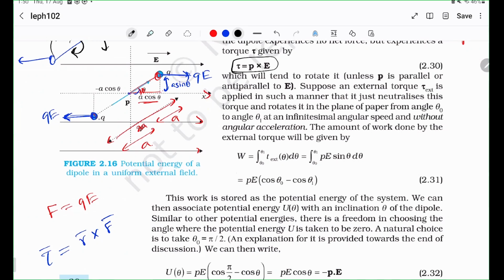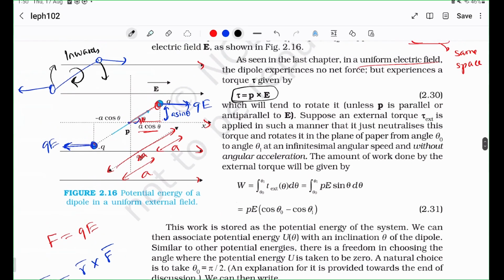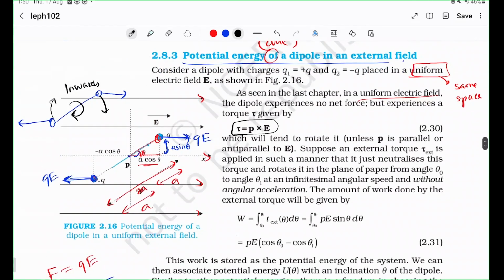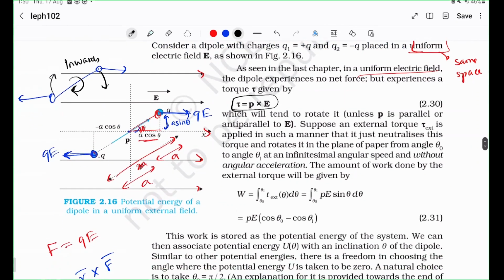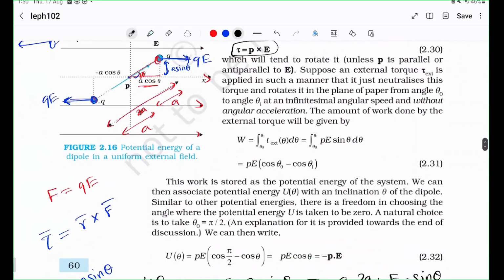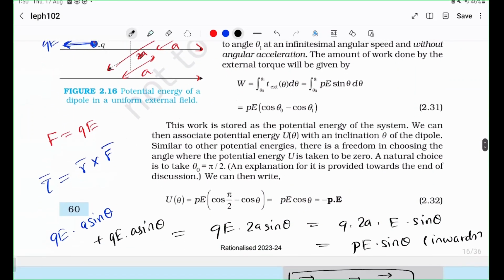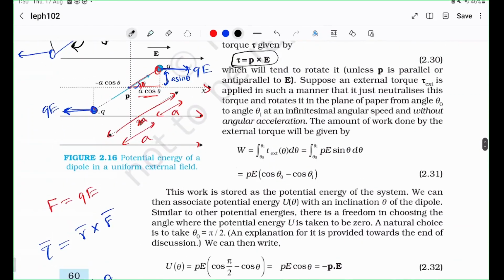So there you go. The torque is obviously the rotational analog of the force, right? So it is trying to rotate this dipole. And due to its rotational tendency, it is going to create a potential energy, right? The torque is going to want to minimize the potential energy.